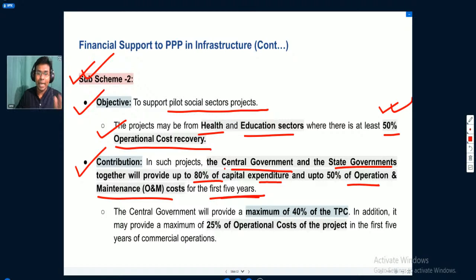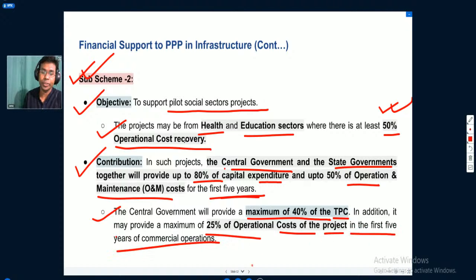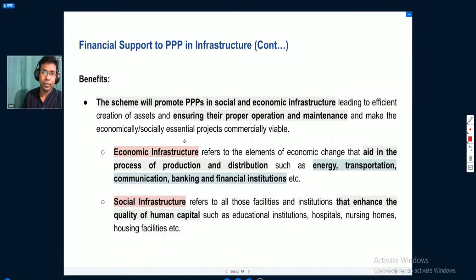And after the project is completed, for operation purposes, the government will provide up to 50% of the operation and maintenance cost for the first 5 years. Then the central government will provide a maximum of 40% of the total project cost. In addition, it may provide a maximum of 25% of the operational cost of the project in the first 5 years of commercial operations. So this is the thing.